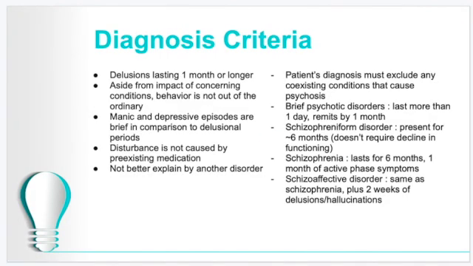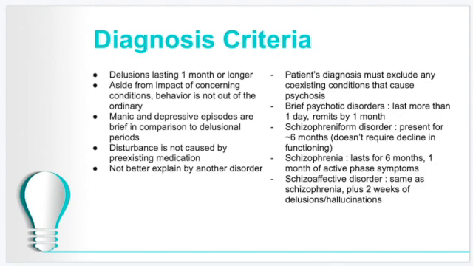The criteria includes delusions lasting longer than a month. Aside from impacts on certain conditions, behavior is not out of the ordinary. Manic and depressive episodes are very brief. The disturbance is not caused by medication and cannot be explained by other disorders. And then something to take into account is that it must exclude coexisting conditions.